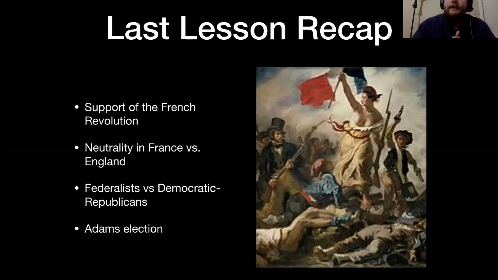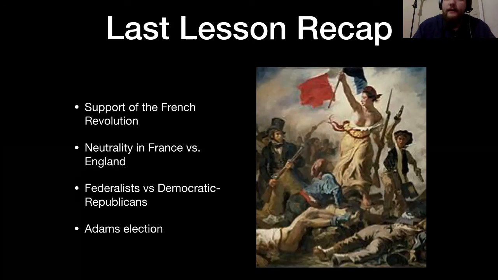Can anybody tell me which side the Federalists were on before neutrality was decided on, and which side the Democratic Republicans were on? This would be Adams and Jefferson leading these two parties. Anybody? Exactly. Yes. Adams and the Federalists were on the side of England.